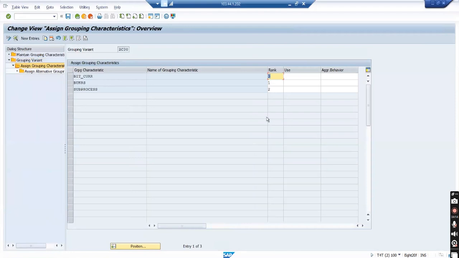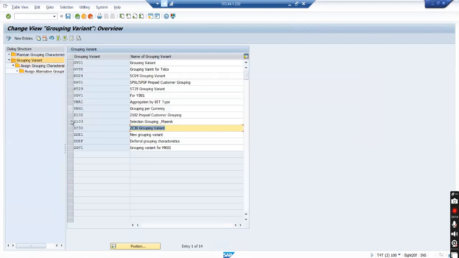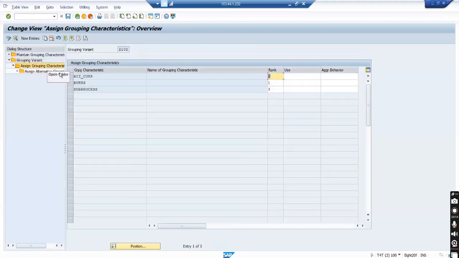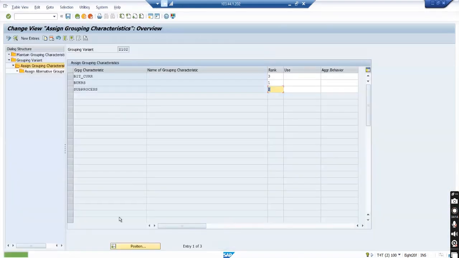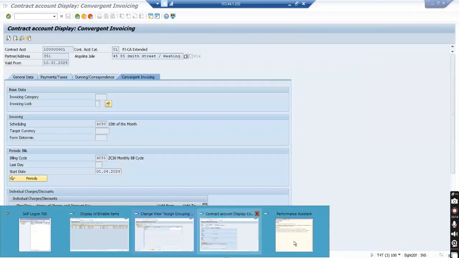Let me change the rank also. Bit currency 3, bookers 1, sub process 2. Let me try that also. Z102, grouping characteristics. Bookers 1, bit currency 3, sub process 2. Save. Should not control anything, but let me see.